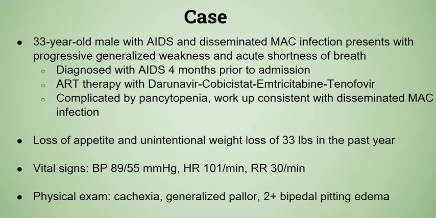This is a case of a 33-year-old male with past medical history significant for a recent diagnosis of AIDS who came in for shortness of breath. 4 months prior to admission, he initially was found to have a viral load of 249,000 and a CD4 count of 22. A diagnosis of AIDS was then made. At that time, he was started on antiretroviral therapy and pneumocystis carinii pneumonia prophylaxis.